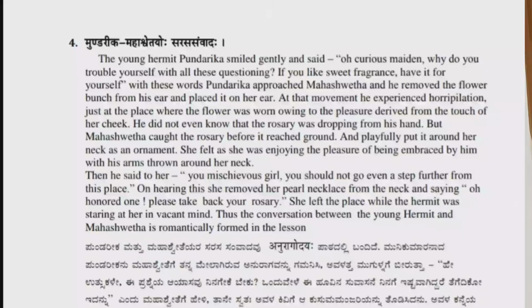On hearing this, she removed her pearl necklace from her neck and said, "O honored one, please take back your rosary." She left the place while the hermit was staring at her with a vacant mind. Thus, the conversation between the young sage's son and Mahashweta is romantically formed in this lesson.